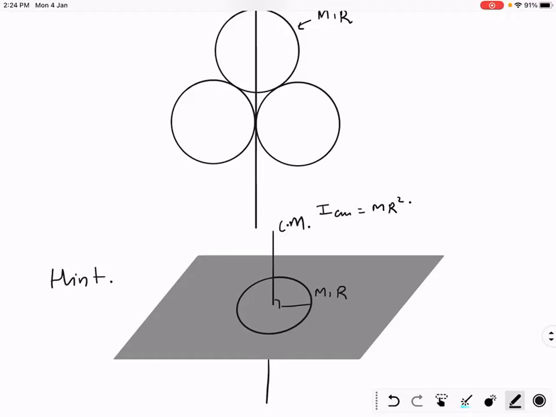I will remind you. Imagine two more axes passing through the center of mass of the ring. So this is also ICM, but this is passing through the plane of the ring. And this is also ICM, also in the plane of the ring. Suppose this is IX, this is IY, and this is IZ.